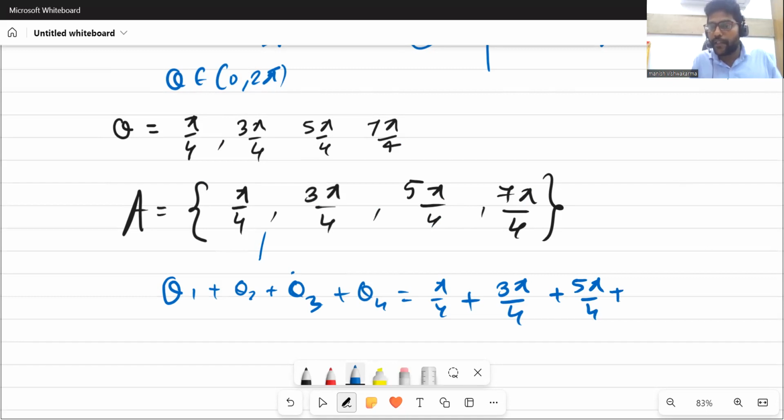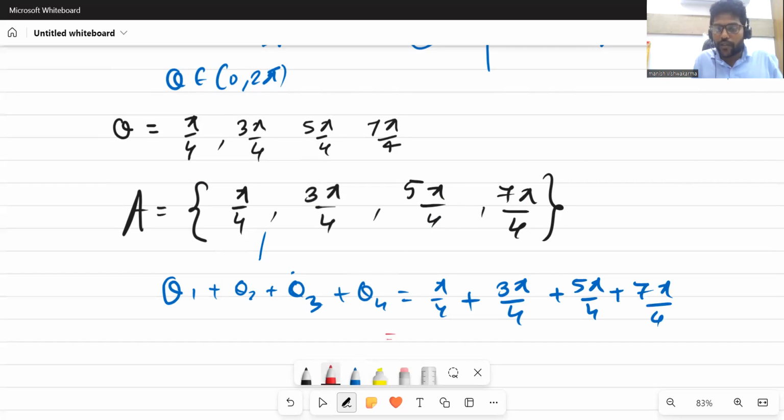This is 16 pi by 4, which is 4 pi. The option was D. 4 pi was option D, and this is my solution.